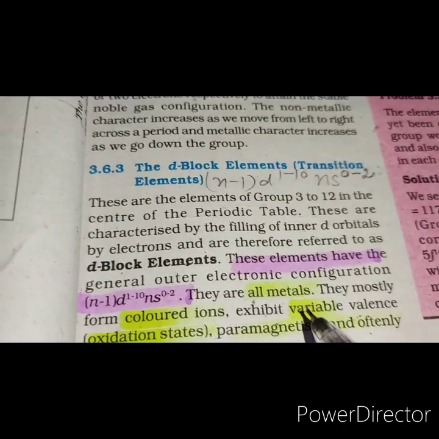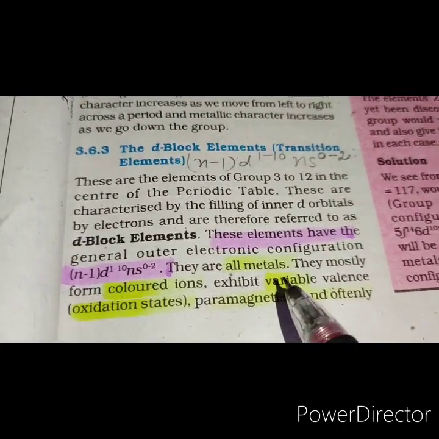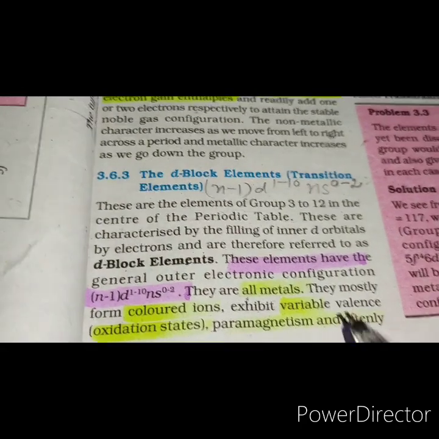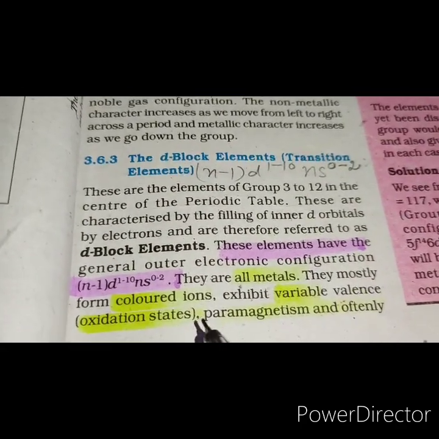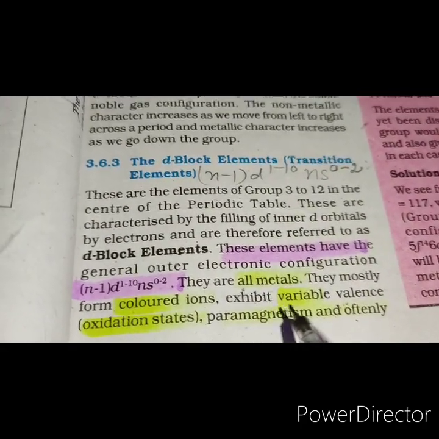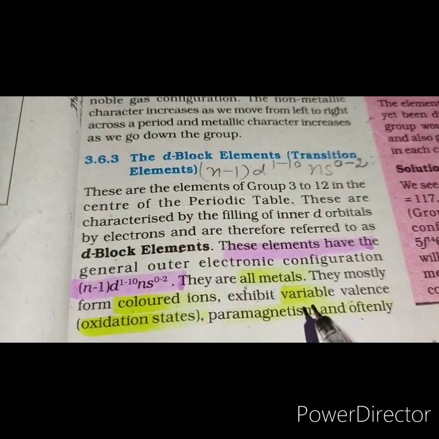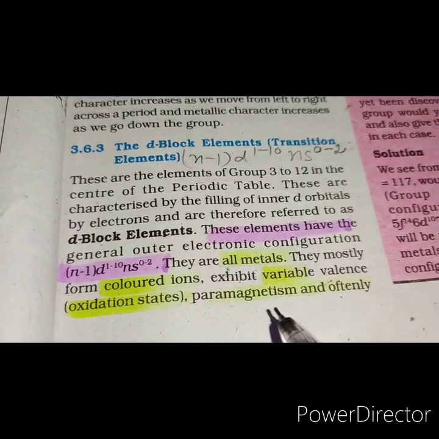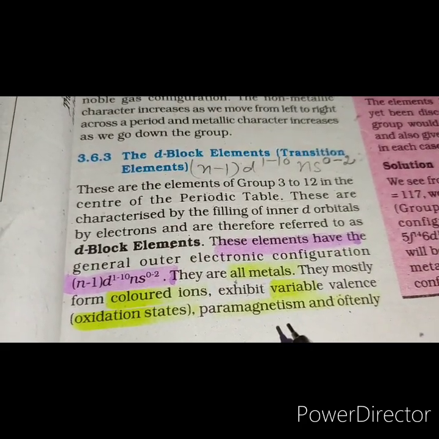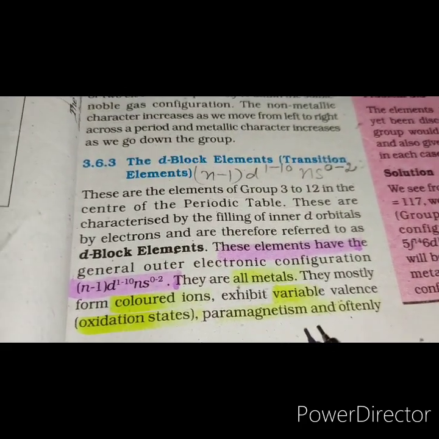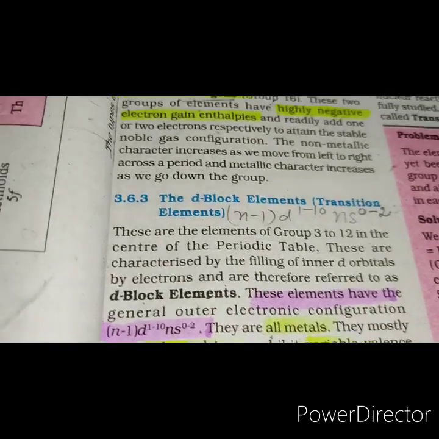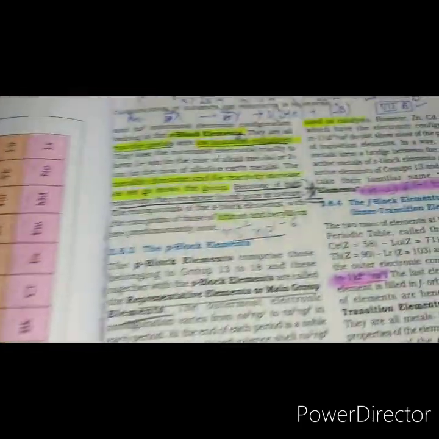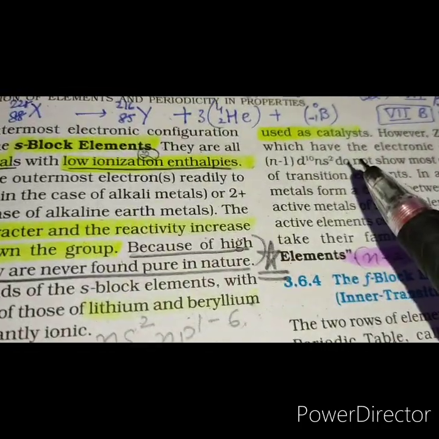They are all metals having high melting and boiling points. They form colored compounds. They have a good tendency to form complexes. Their compounds are generally paramagnetic. They exhibit various oxidation states and they are used as catalysts.